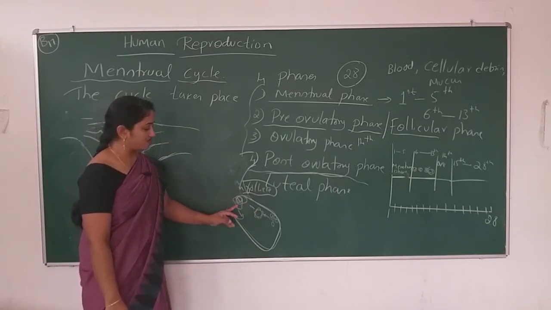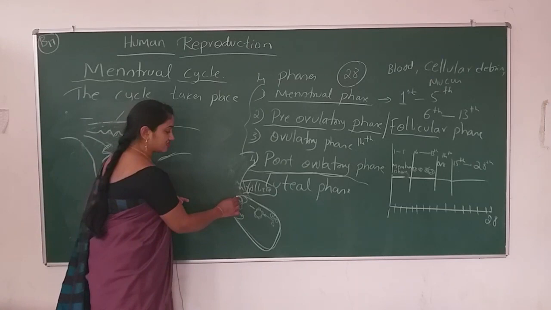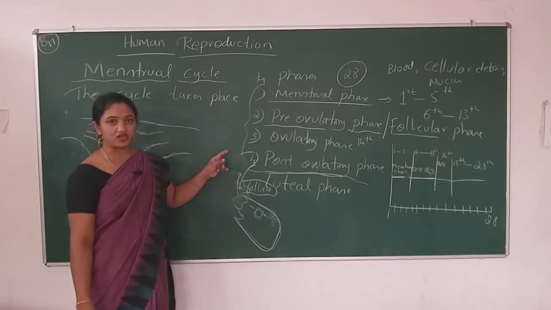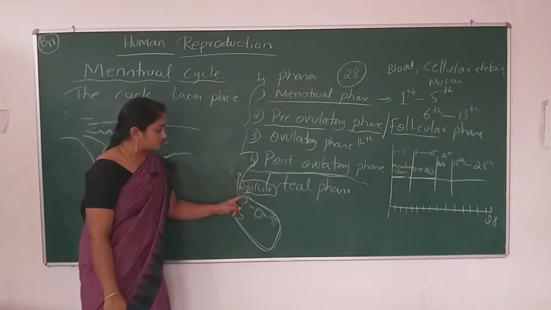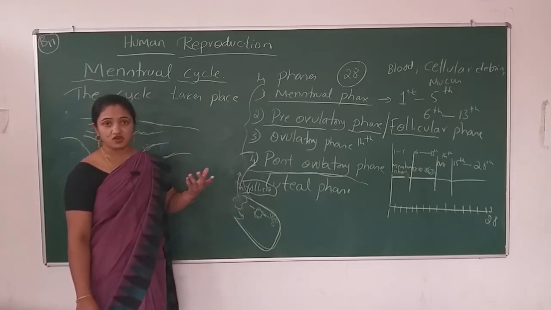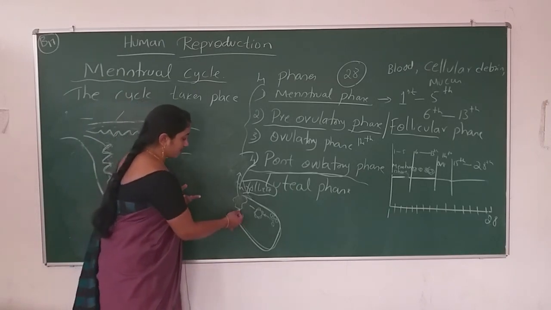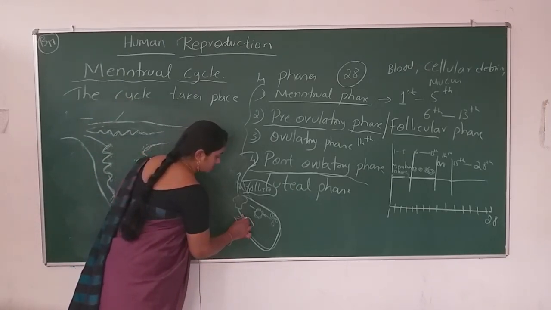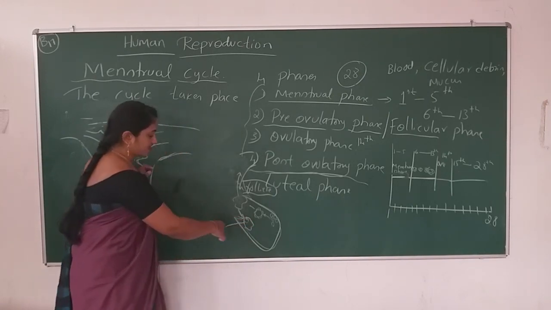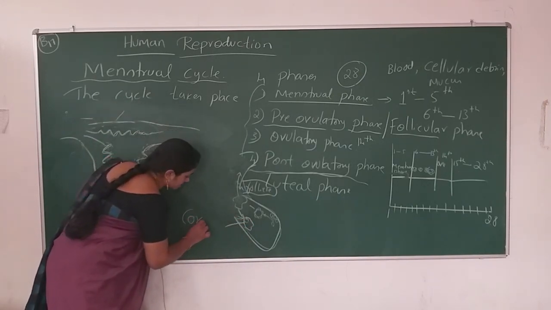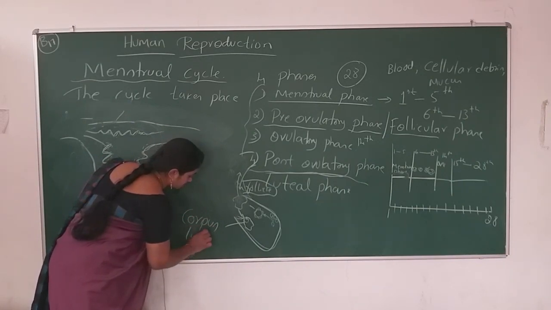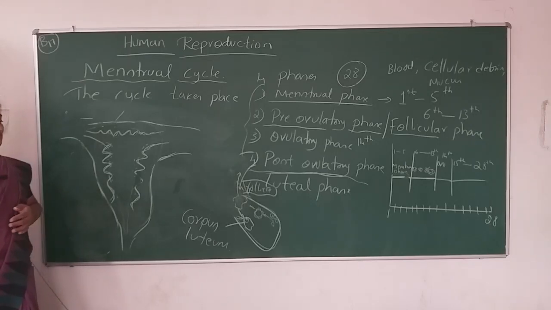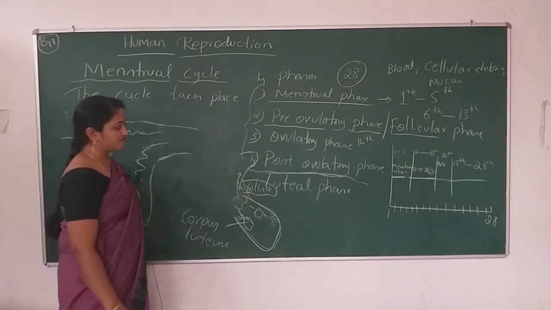So this is the point where the ovulation is over now. The secondary oocyte has entered inside the fallopian tube. What will happen to the leftover Graafian follicle? This Graafian follicle will come down in the form of the corpus luteum. We are talking about fertilization.